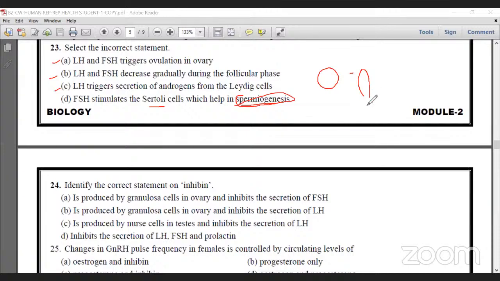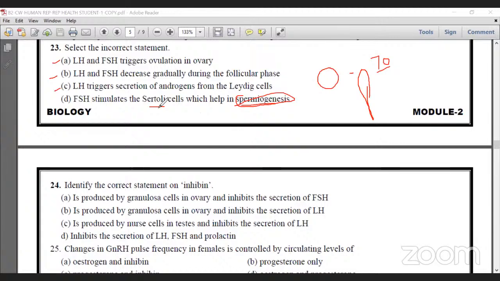That process we call spermiogenesis. Okay, it takes time. Total days in spermatogenesis for the formation of sperm, actual days is 70 days. From the beginning up to formation of sperm, it takes 70 days. So in that time, millions of sperm are produced. So that point is also to be noted.